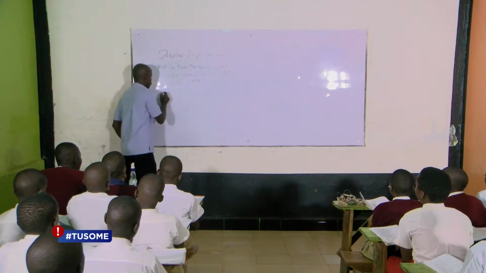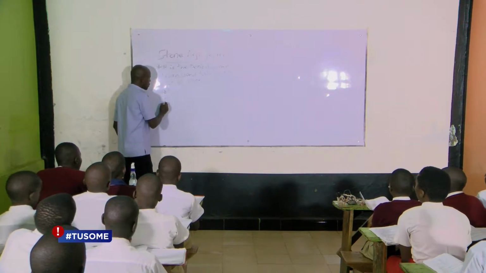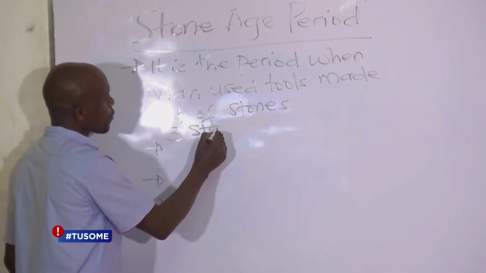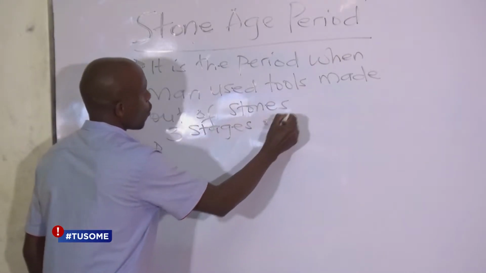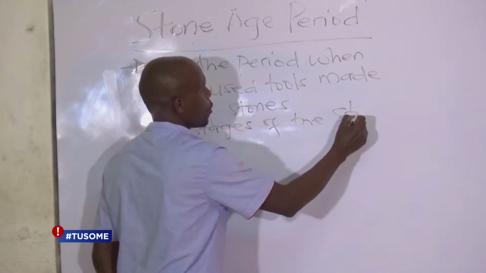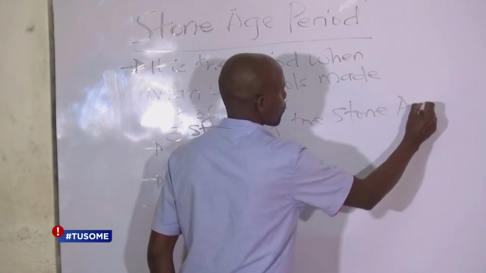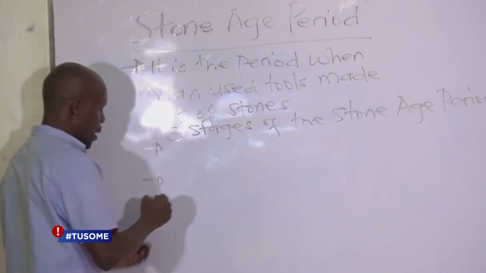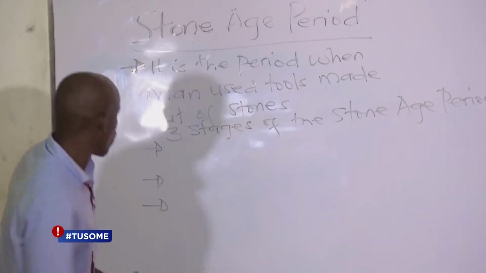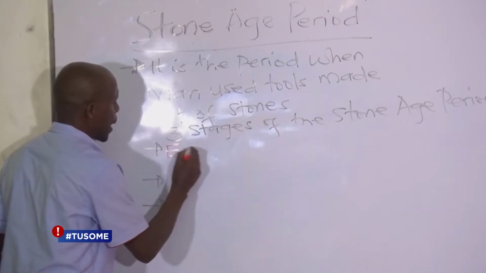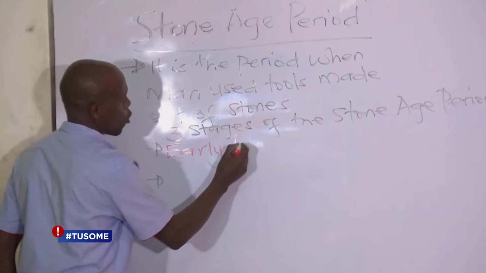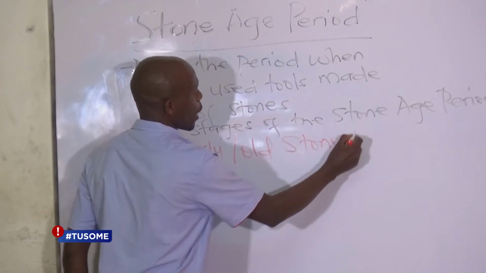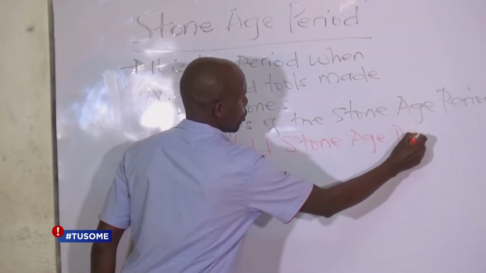The Stone Age period is divided into 3 stages. We have the first one, which we call the early, or you can call it Old Stone Age period.